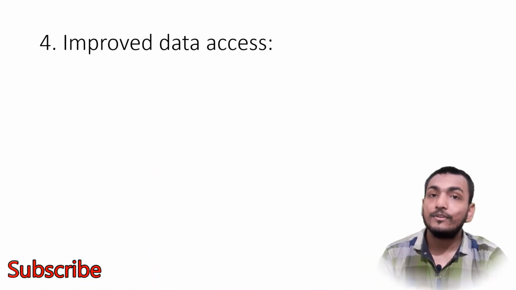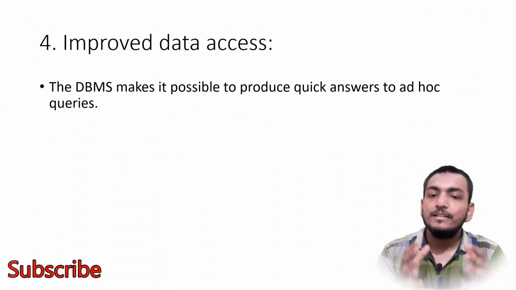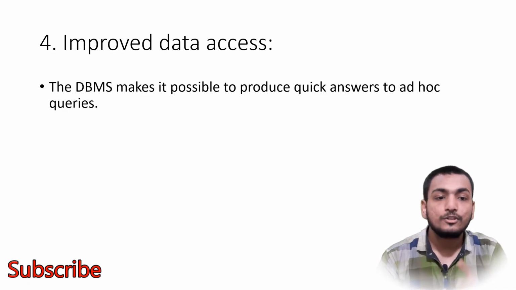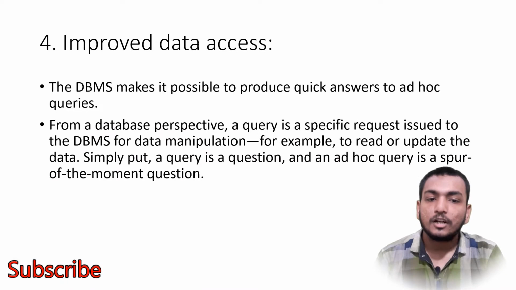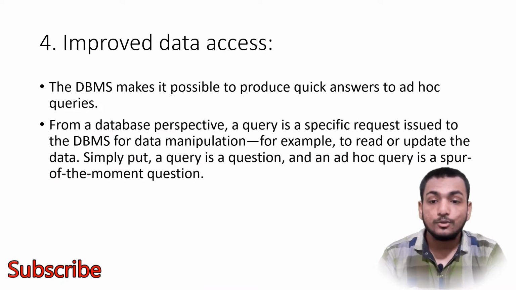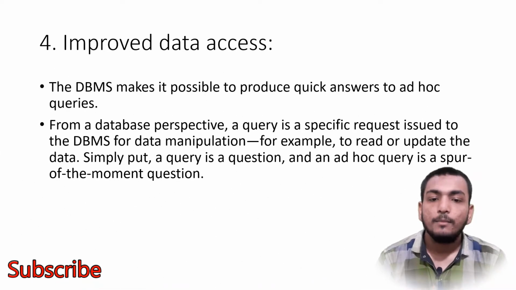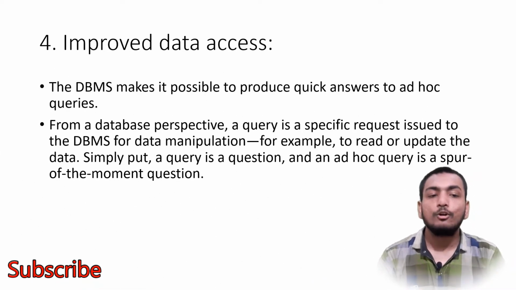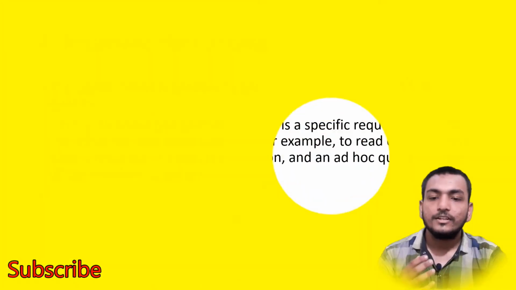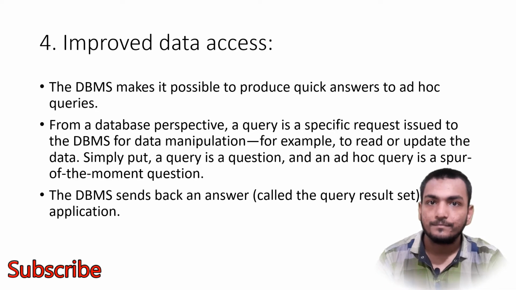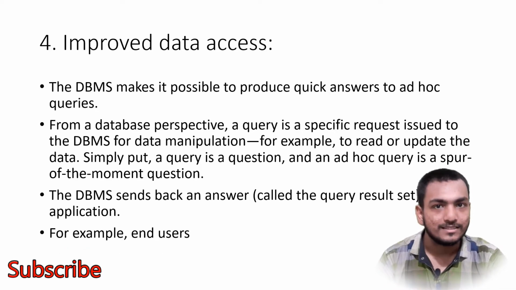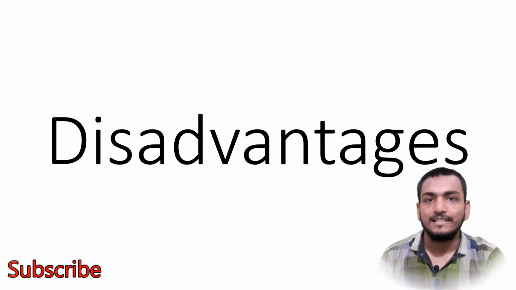Fourth, improved data access. The DBMS makes it possible to produce quick answers to ad hoc queries. From a database perspective, a query is a specific request issued to the DBMS for data manipulation, for example, to read or update the data. Simply put, a query is a question and an ad hoc query is a spur of the moment question. The DBMS sends back an answer called the query result set to the application, for example, end users. Now let's see disadvantages.